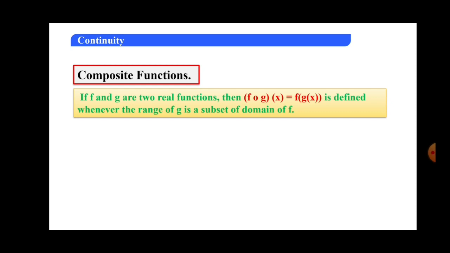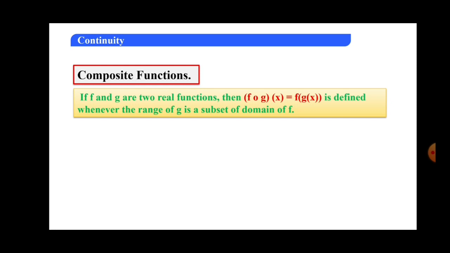Okay, here understand how the composite function is defined. Fog of x is given by f of g of x, which means that g of x acts as a variable for the f function. Once again I repeat, g of x acts as a variable for the f function.